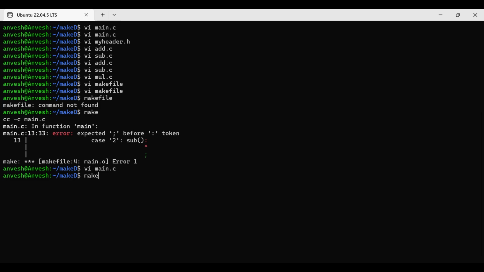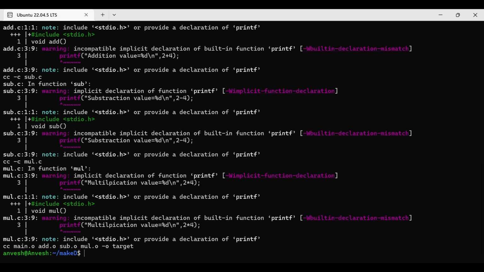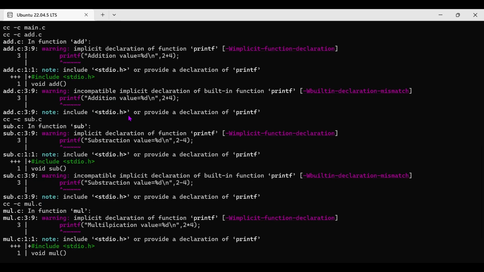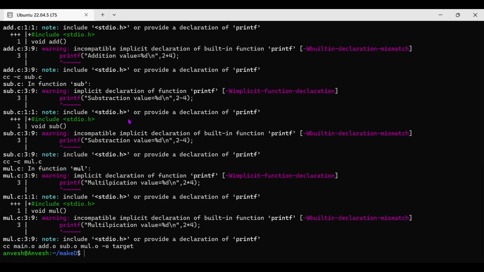Okay, now again you have to run make. See what it shows. In cc main.c add, in printf, implicit declaration of printf. Printf needs which dependent file? So it shows hash include stdio.h. That's why we have to include that header file also in that source file. Got the point why we got this warning? Any doubt?